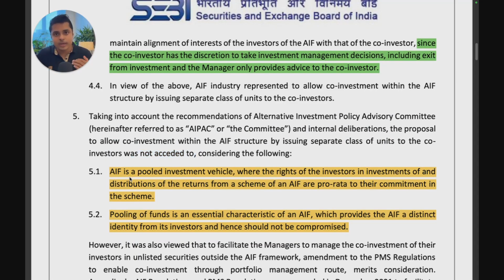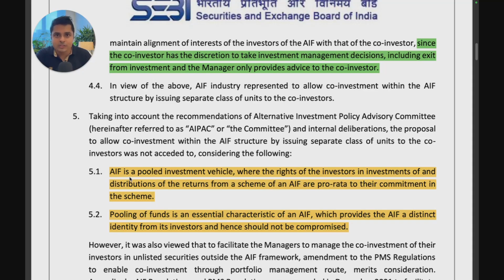In an AIF, all the money that is invested in the AIF is pooled from everybody. You don't have separate bank accounts or separate demat accounts for each investor. All the money is in one account, managed by the custodian, and in the name of the fund. So the fund will be investing this, and everything is pooled together.